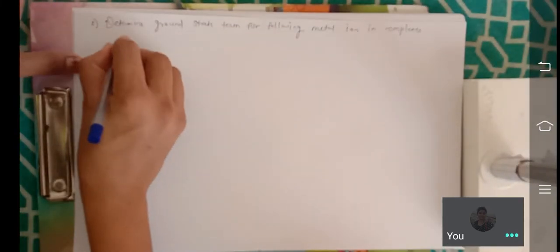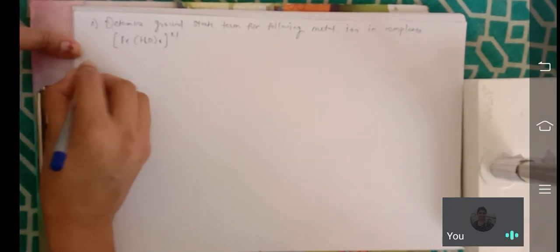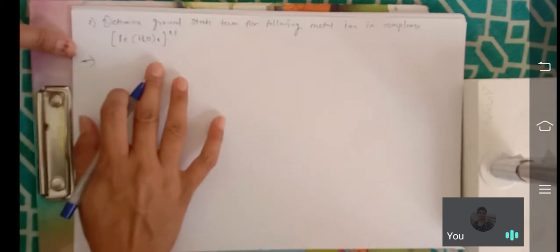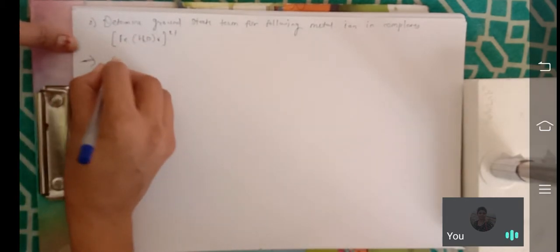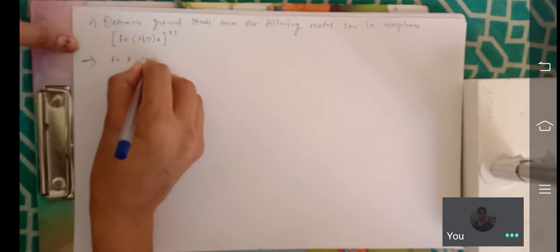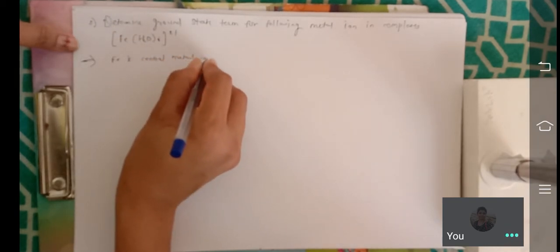Which complexes? [Fe(H2O)6]2+. Okay. This is the complex. First you have to write whole information about this complex. Fe is the central metal ion. What is the name of this complex?